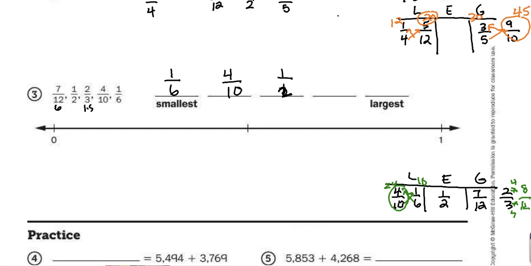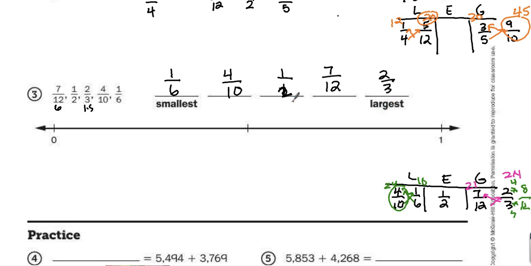Therefore, 2/3 is bigger than 7/12. If I cross multiply, just to double check, 12 times 2 is 24. 7 times 3 is 21. Yep, it looks like 7/12 would be the smaller fraction. So I have 7/12 followed by my fraction of 2/3.